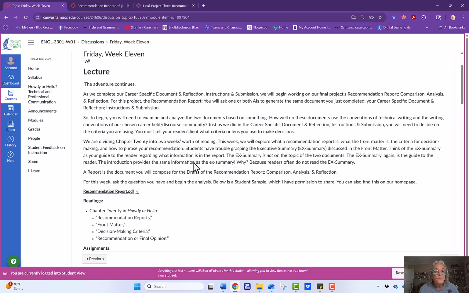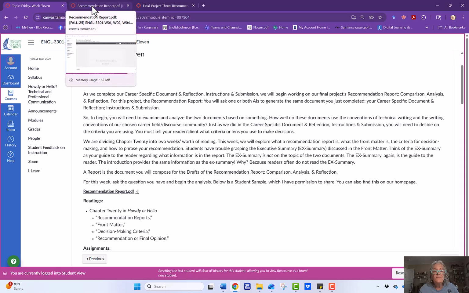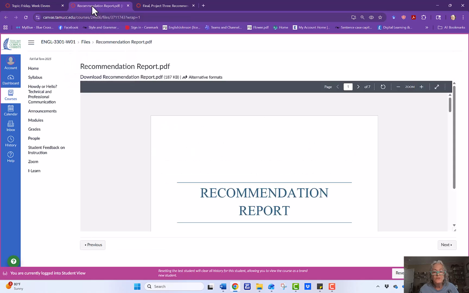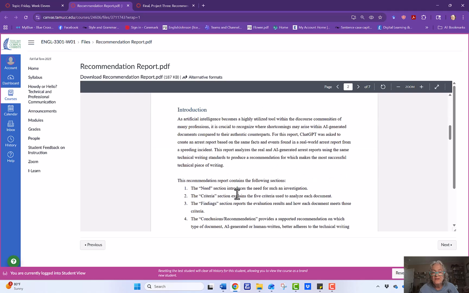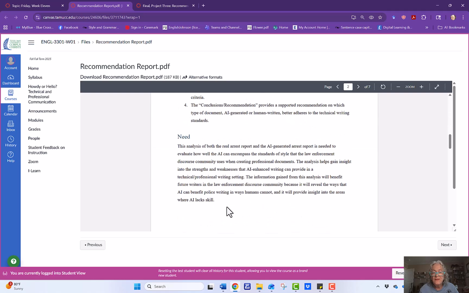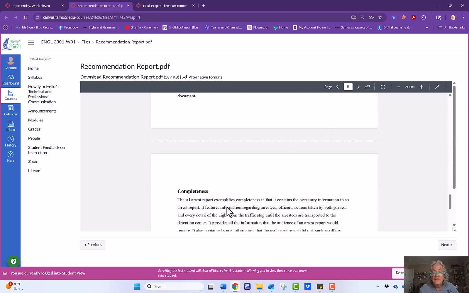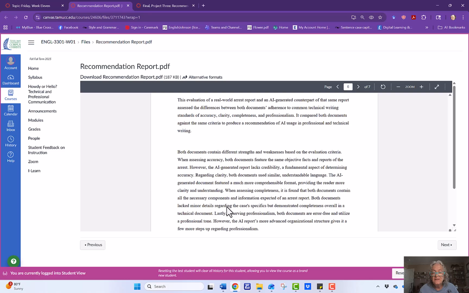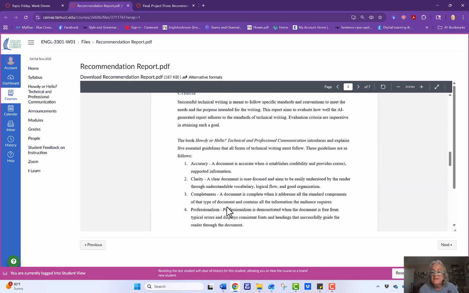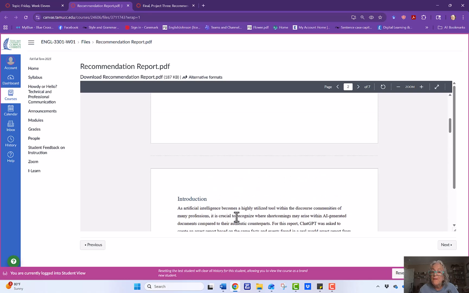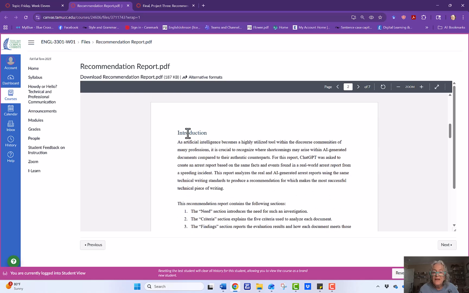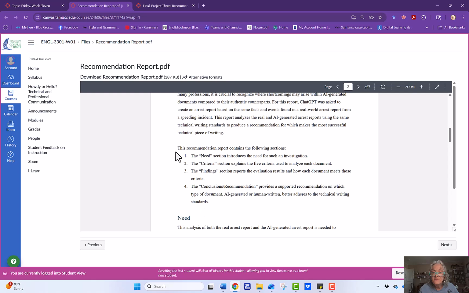One more thing I want to point out, and of course there is a copy of the recommendation report available to you. As you can see, here's the introduction, the need, criteria, clarity, completeness. This one doesn't have an executive summary, but it has an introduction, and the introduction says, this is what you're going to find in the following sections.